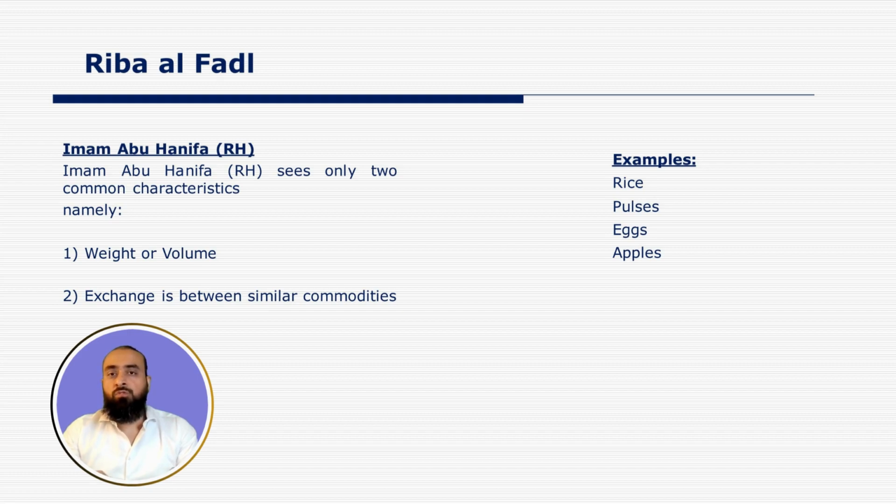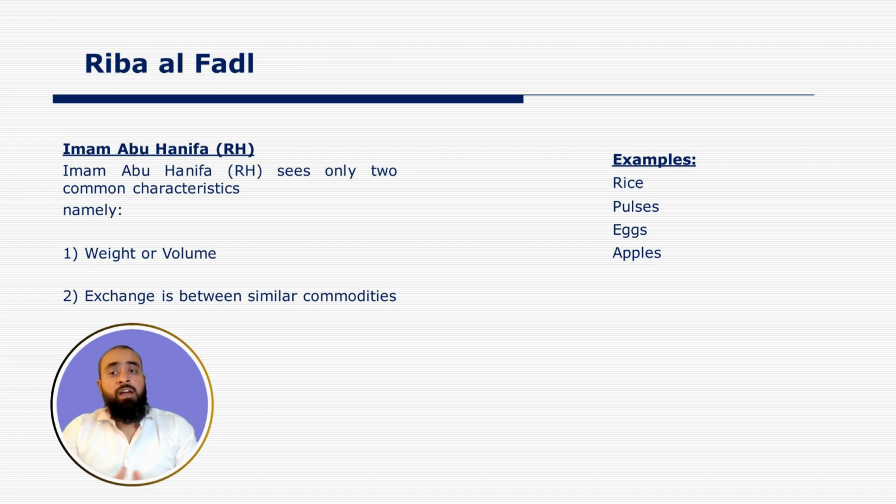However, as per the rules of Riba Al Fadhl, the exchange needs to happen hand to hand or spot, that is immediately. That is because both rice and wheat are commodities which are sold based on kilograms or weight. Hence, as per the Hanafi opinion, the rules of Riba Al Fadhl will apply in this case.